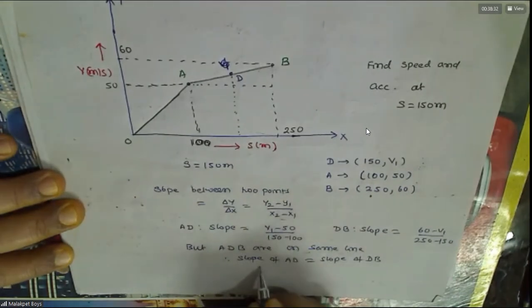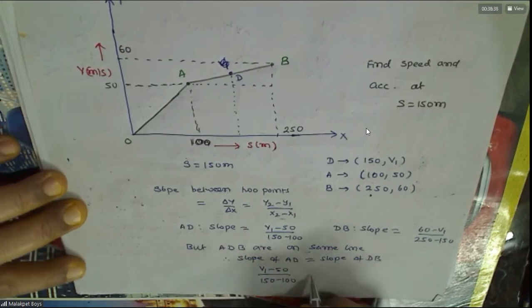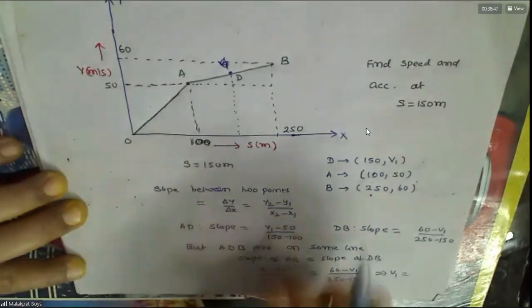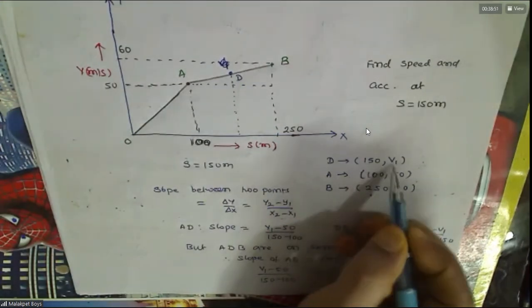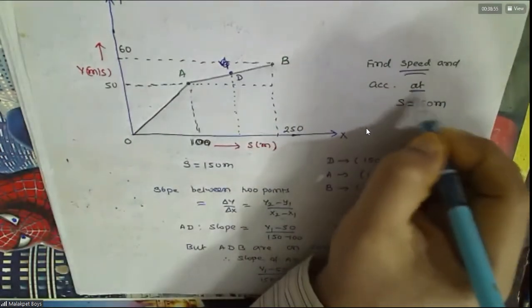Substitute: v1 minus 50 by 150 minus 100 should be equal to 60 minus v1 by 250 minus 150. You will get v1. It is asking that only, no? Find the velocity, the speed at 150. Do you agree with this? Speed at 150.